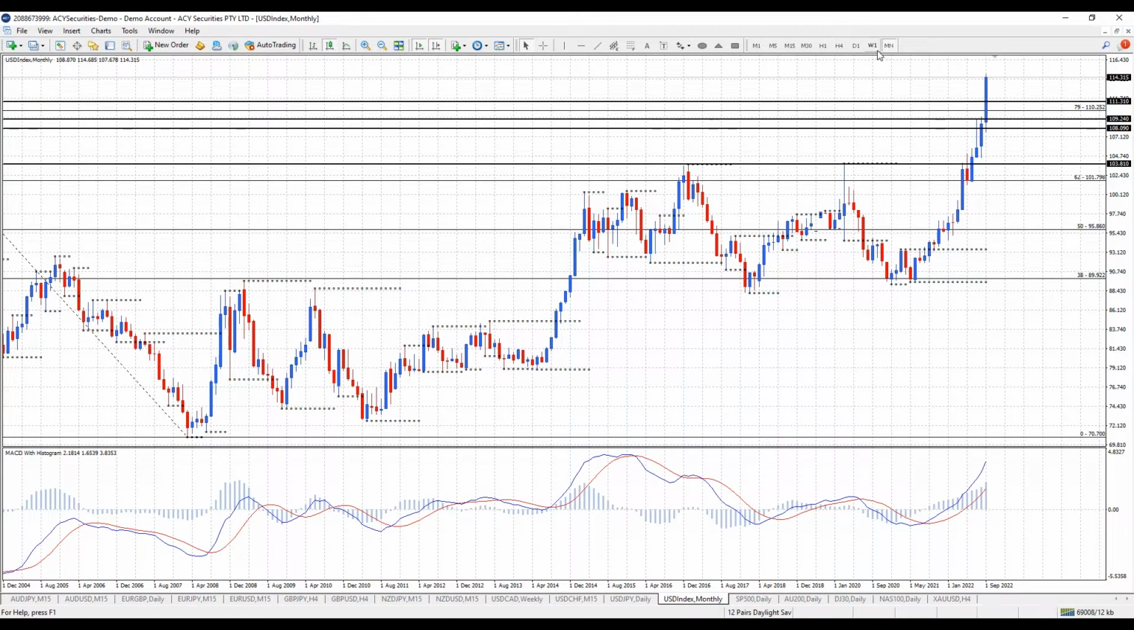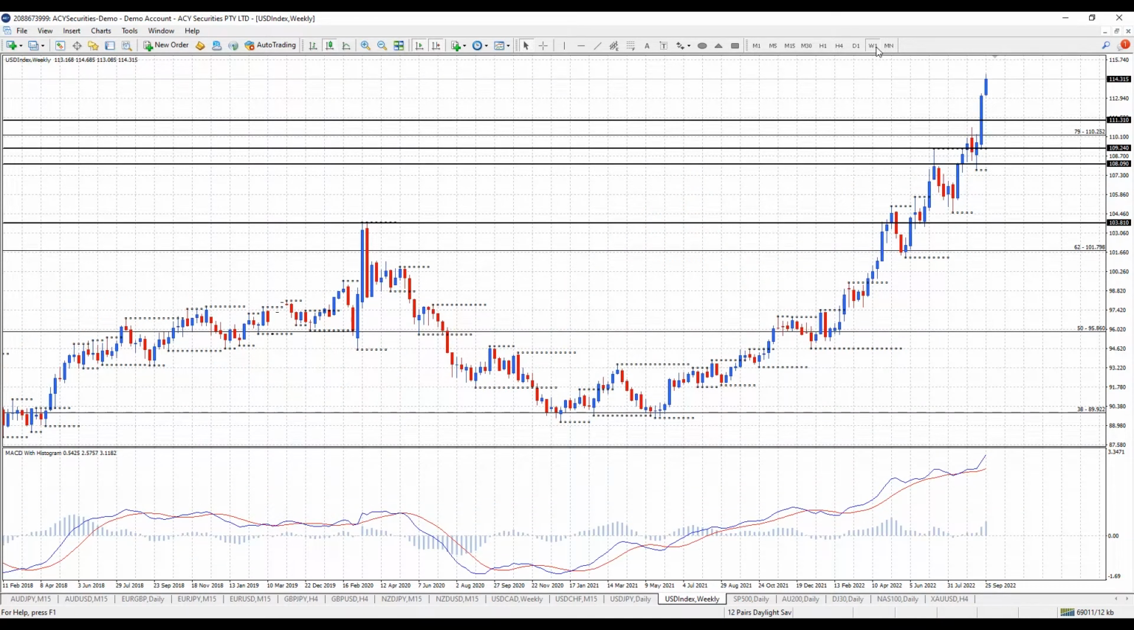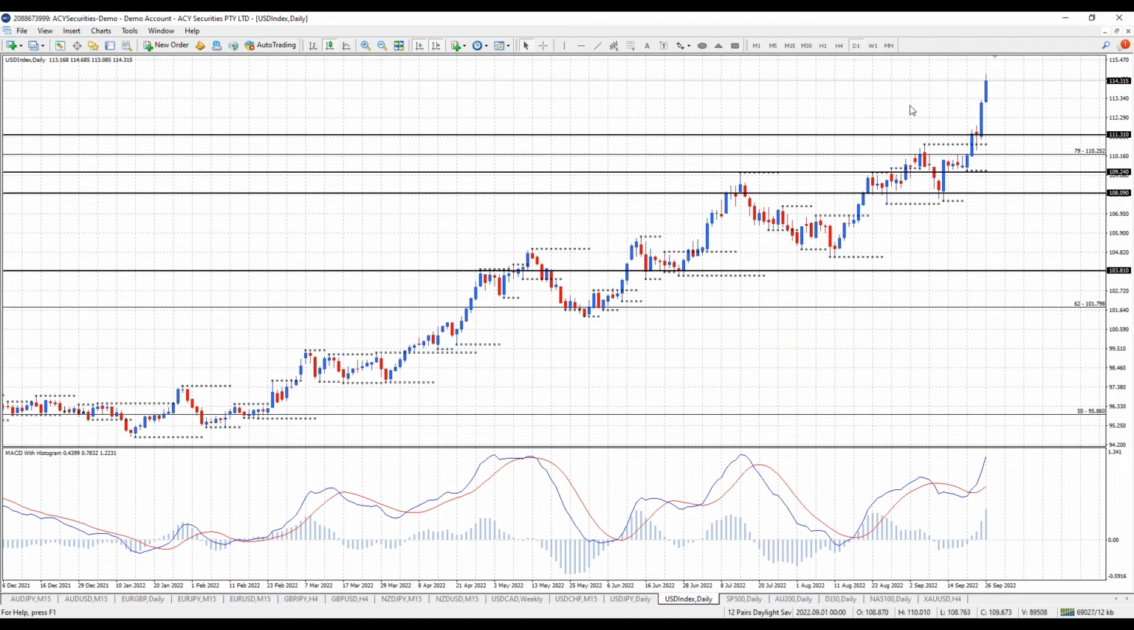So the monthly trend is up, the weekly is up into a fresh week here, and of course the day chart is up. So we're getting very overextended, so just watch this to see whether it shows any sort of reversal. At the moment though, the US dollar dominates. Alright, with that in mind, let's get into the dollar Canadian.